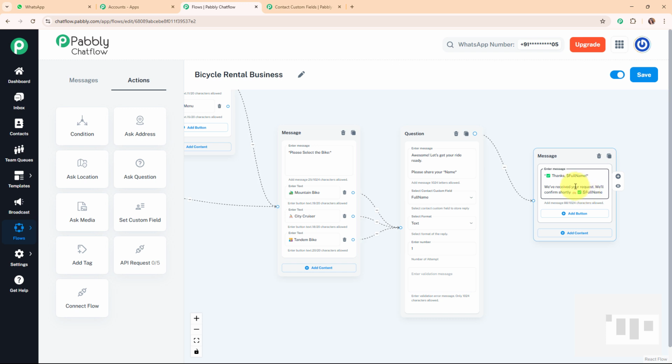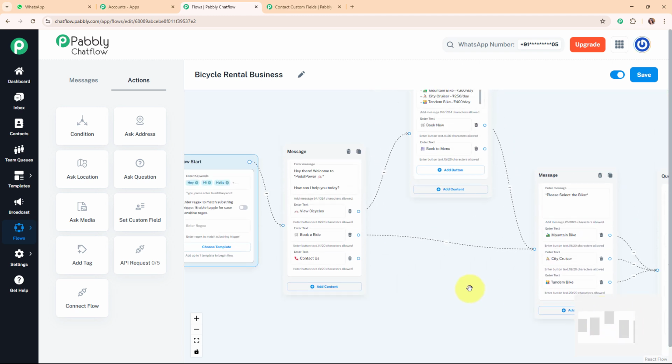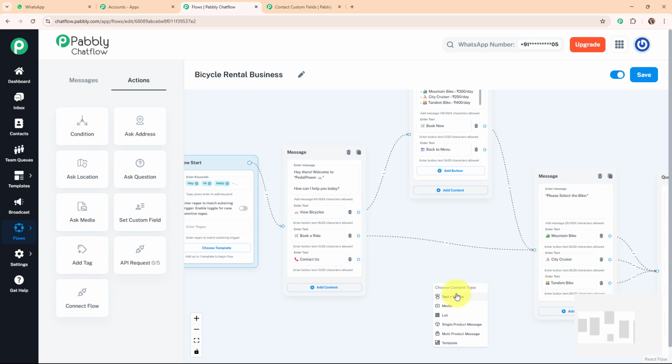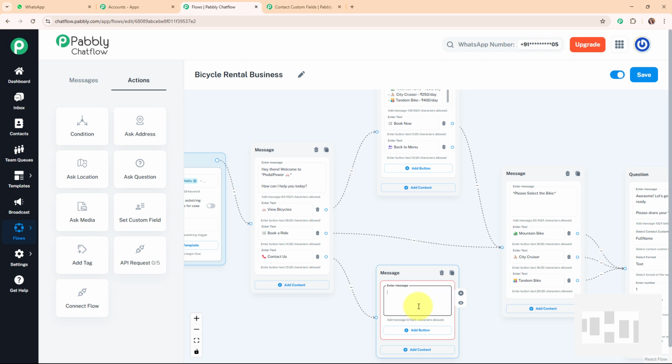Alright, so with this we have successfully seen the process of getting this format, and we have successfully added a thank you message for our customer. Now let's move back to the main message, and lastly we are left with the last quick reply button, that is of contact us. So I'm going to add another text box over here, and in the text box I'm going to enter my contact details that says: Need help? Contact us anytime.